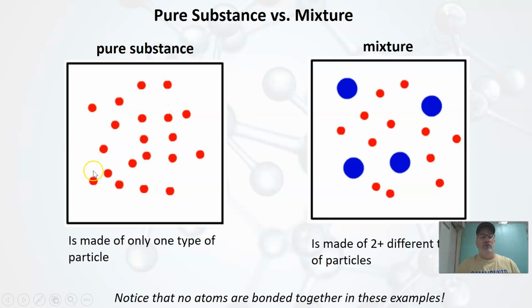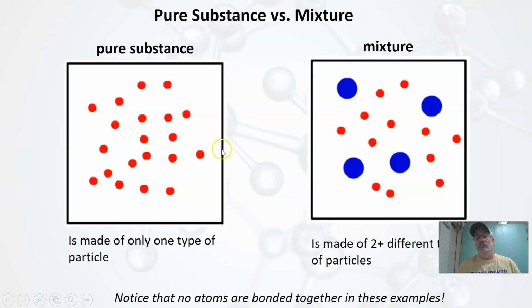All right, so first off, a pure substance. A sample of a pure substance is any substance that is made of only one type of particle. If we look at this sample of a pure substance, we have a bunch of what I'm going to assume are atoms because I don't see anything bonded together. We can see that every atom is red. So it would be safe to assume that every one of these particles in this sample is the same: same color, same size, unbonded. So that's some type of atom. That's a pure substance made of only one type of particle.